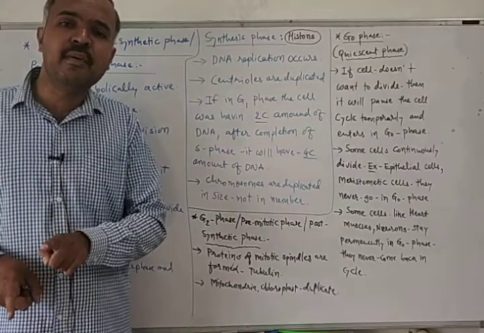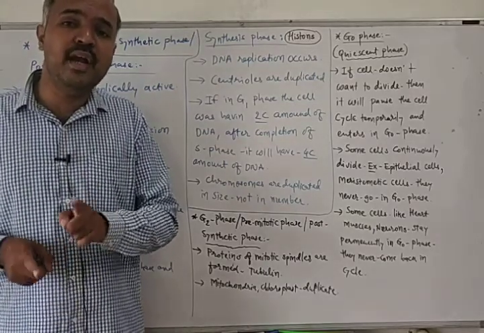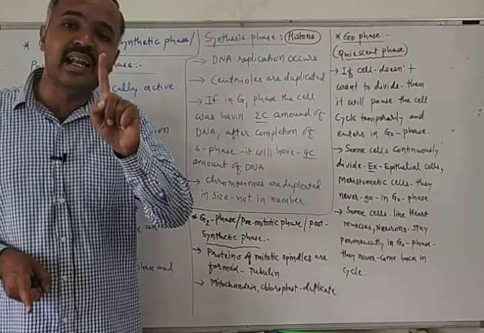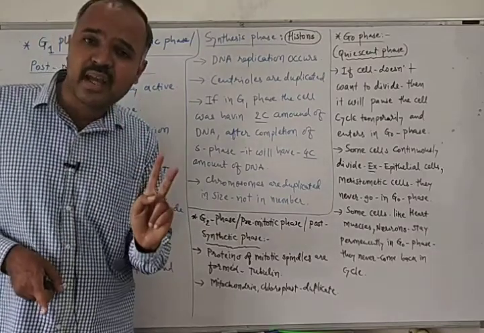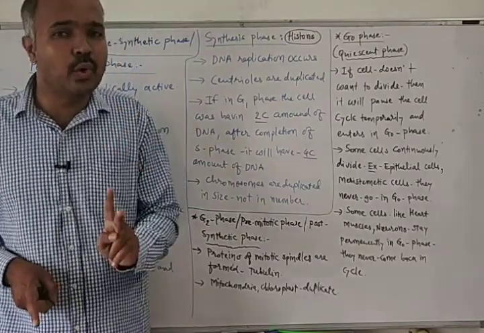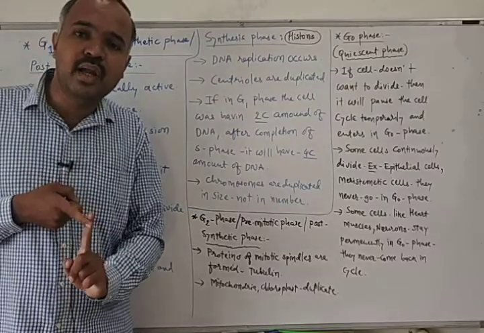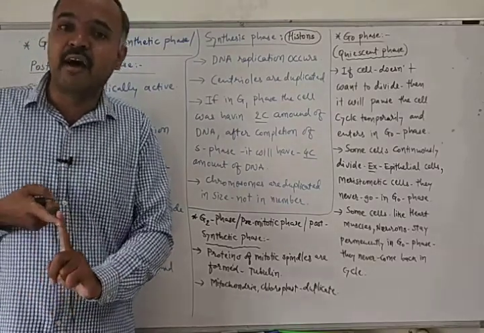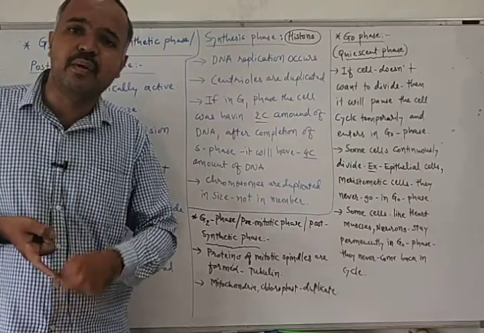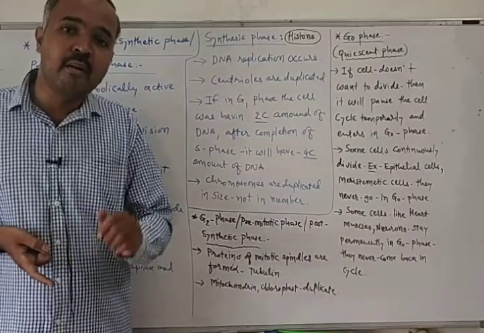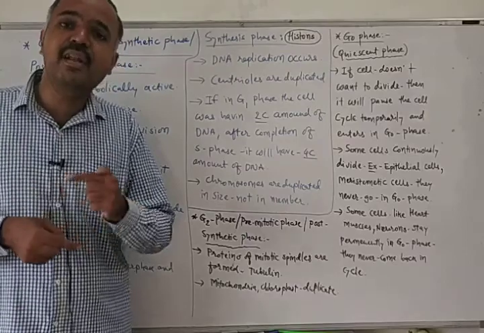If in G1 phase the chromosome was made up of one chromatid, then after completion of S phase it will be made up of 2 chromatids, but its number will not increase.